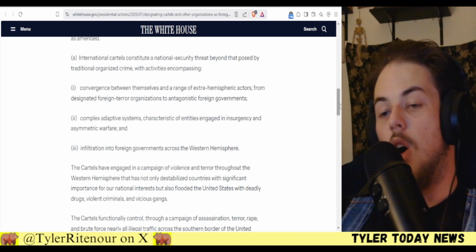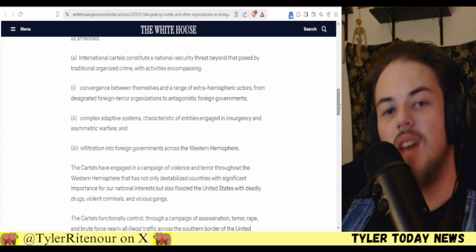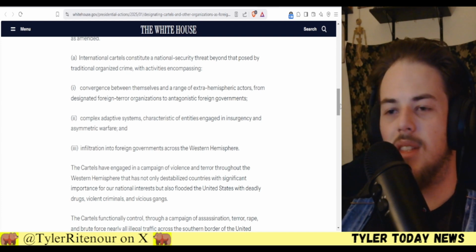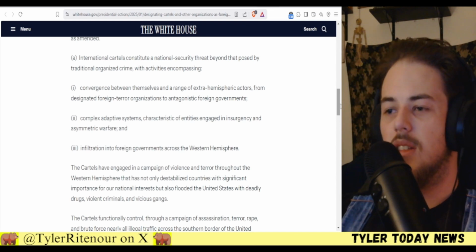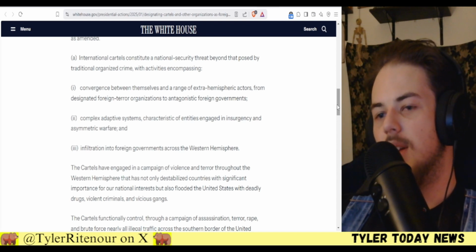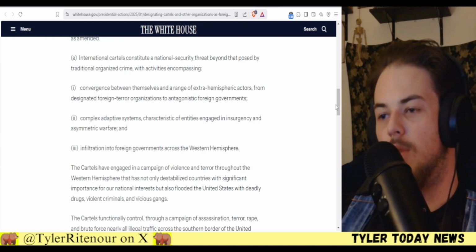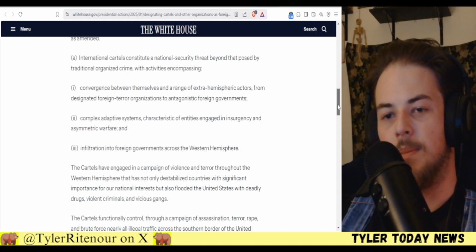Not only that, they also work with people like the Chinese government. The Chinese government loves to send fentanyl to the cartels, who then peddle it through the United States. And that's just one of many examples. So the cartel is a tool of our enemies and should be treated as such.